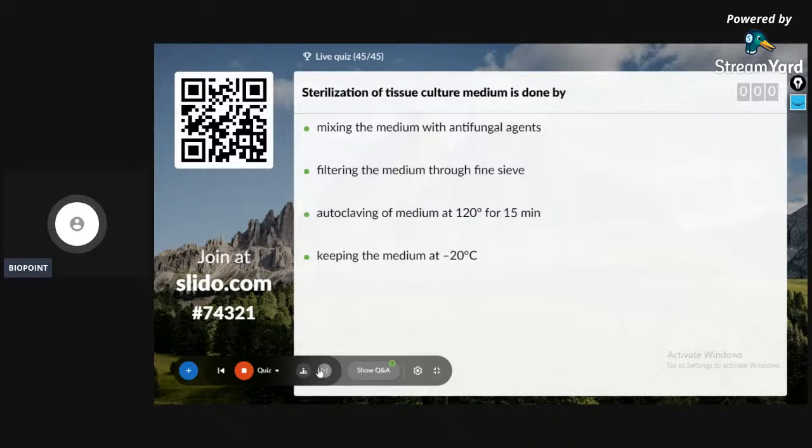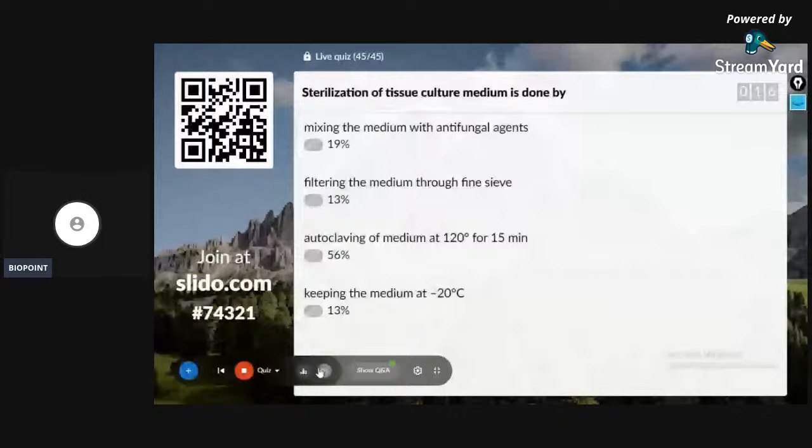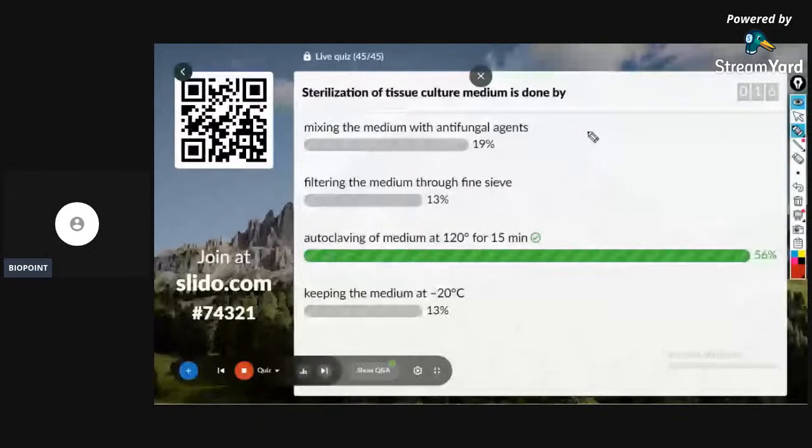Yes, the final question, the bomber question to determine the leaderboard on the basis of the timer of the question. Sterilization of tissue culture medium is done by mixing the medium with antifungal agents, filtering the medium through fine sieve, autoclaving of medium at 120 degrees Celsius for 15 minutes, or keeping the medium at minus 20 degrees Celsius. Guys, read the question.